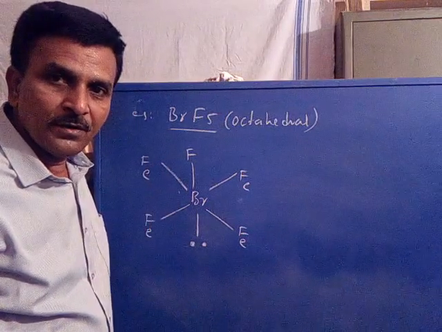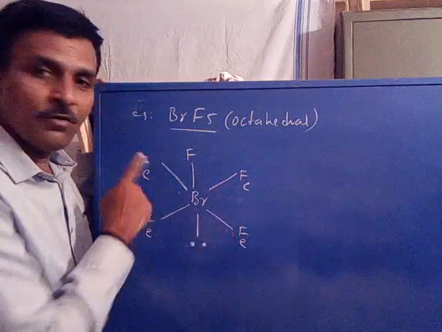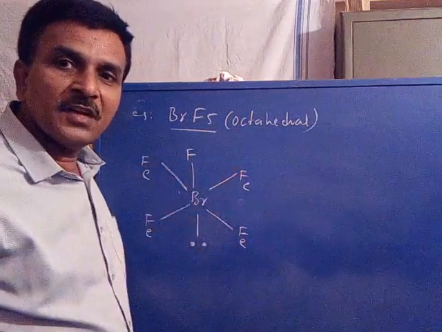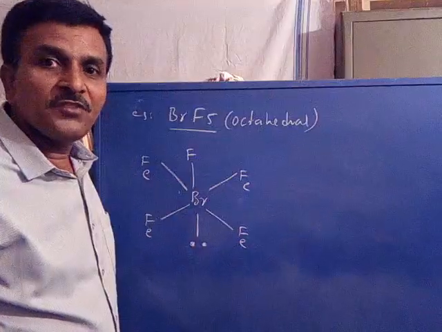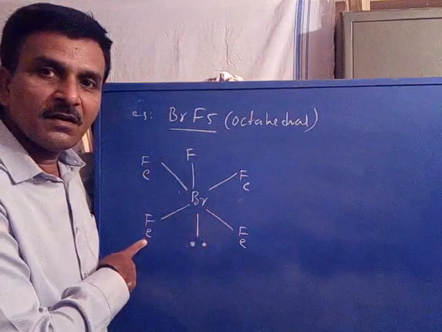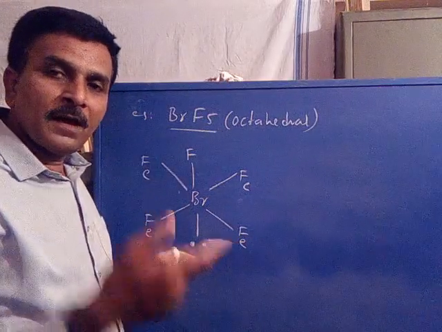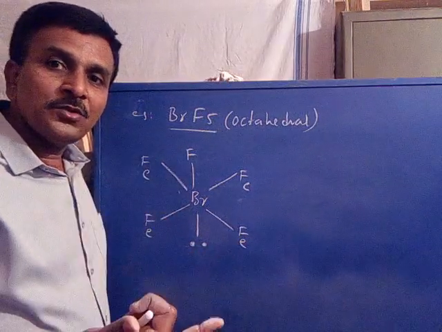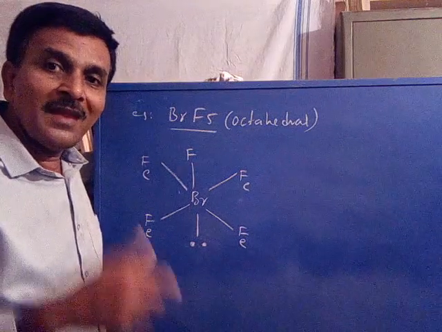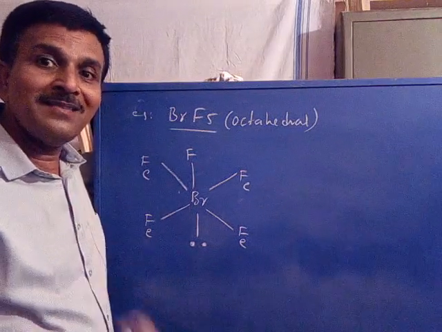Equatorial. Are you followed? Fluorines 1, 2, 3, 4. These are the 4 fluorines attached with the central bromine horizontally. These horizontally attached ligands are called equatorial. The fluorine or the ligand attached to the central atom axially or vertically is called axial.